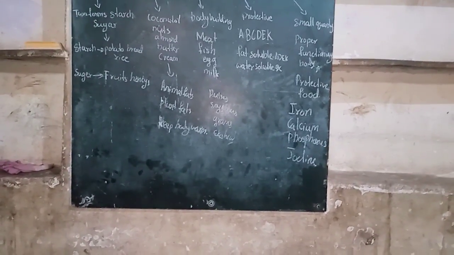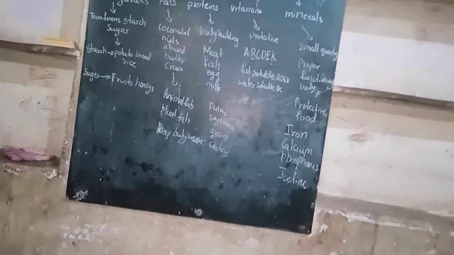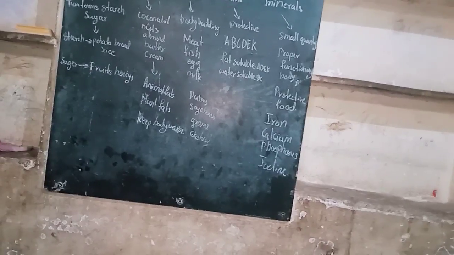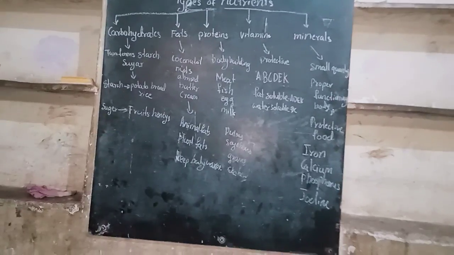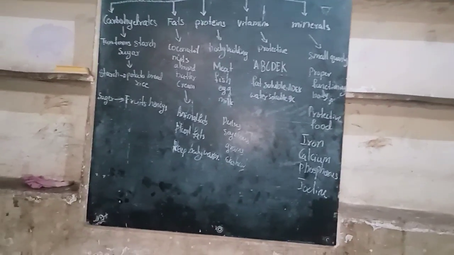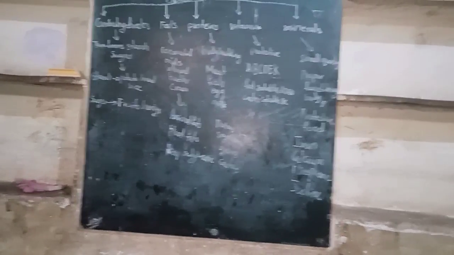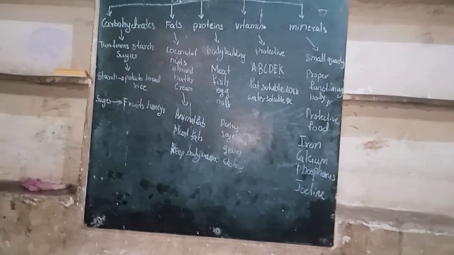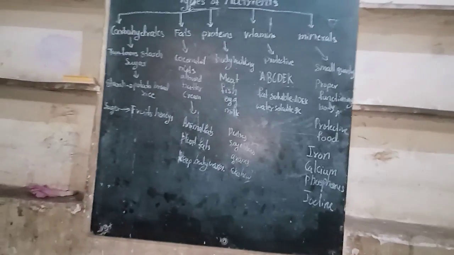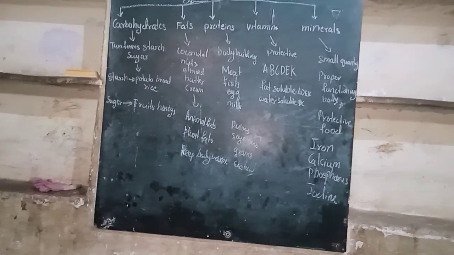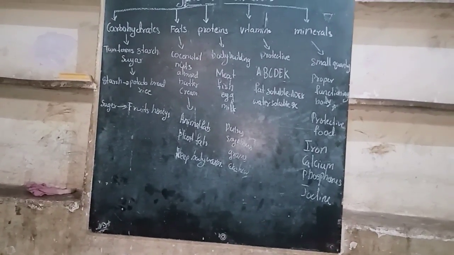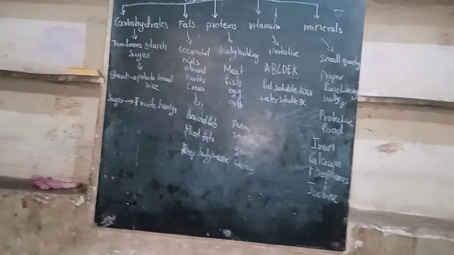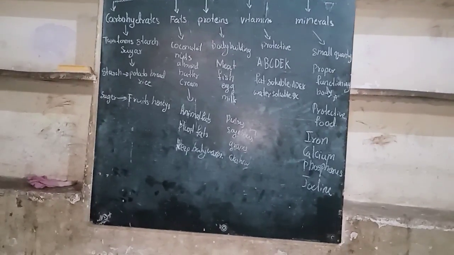Why? See, carbohydrates. First we study about the carbohydrates. They are called energy giving food. In daily life, even if we don't do any work, at least we move. Our body needs movement. We sit, stand, walk, sleep. For all this movement we need energy. And where are we getting this energy from? We are getting energy from our food, especially from carbohydrates.